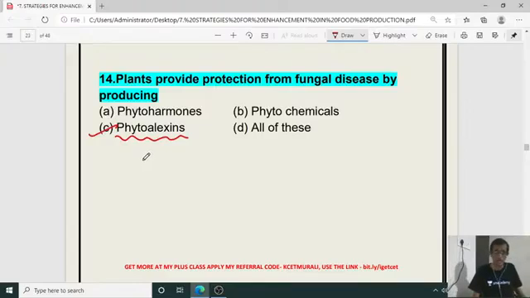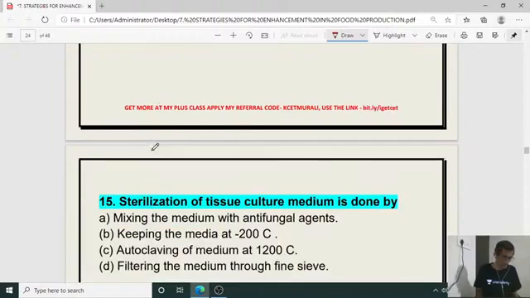Good work. Yeah. For 14th one, C is the right answer. For 14th, C is the right answer. Next, I will move on to the next question.